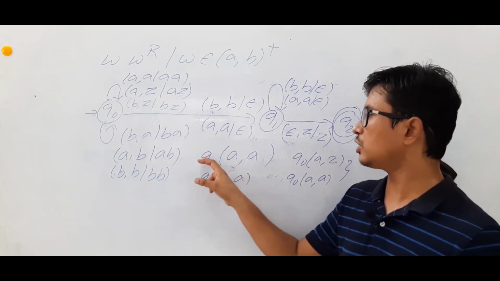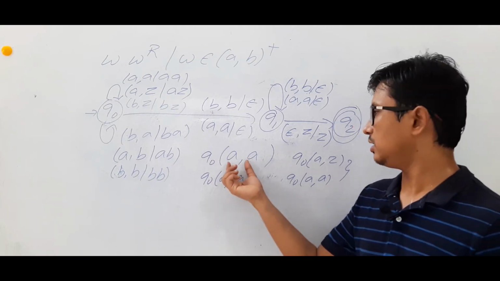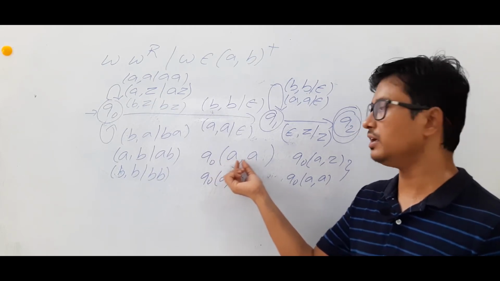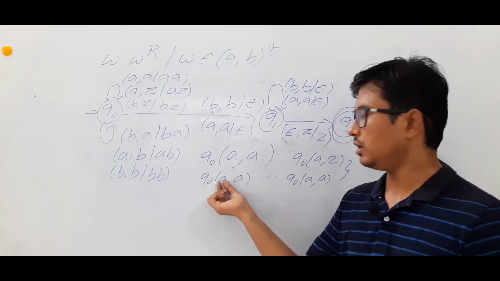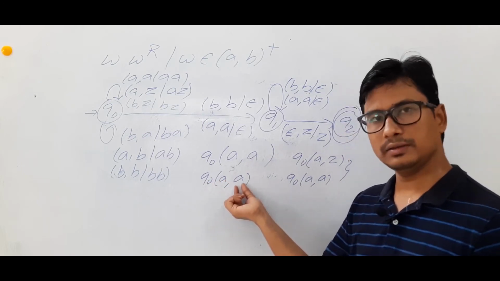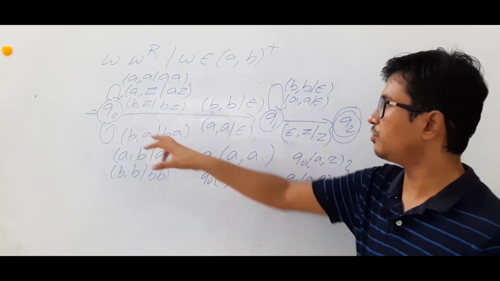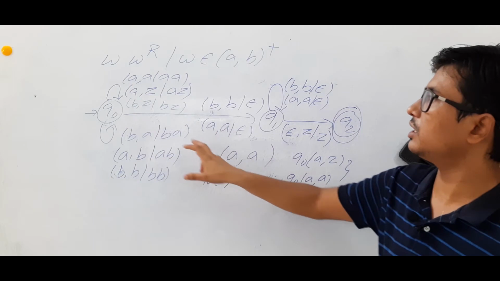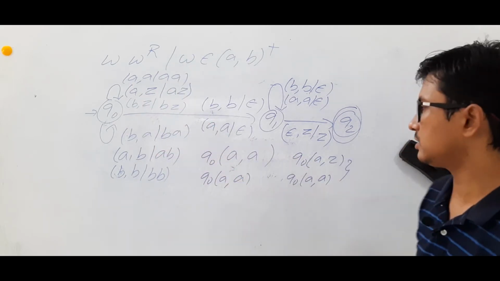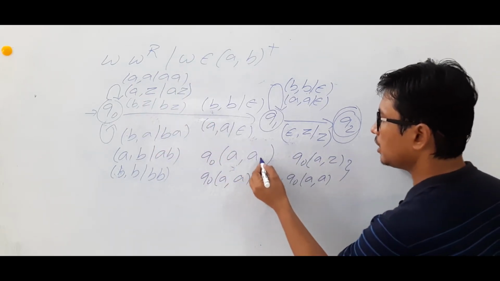If you see that Q0 on A and A, it is looking at the input alphabet A and stack symbol A. And even here it is Q0, input alphabet A and stack symbol also A. If you see that in both the cases, A on A, you are going to more than one transition, meaning more than one state. Here what you are doing?